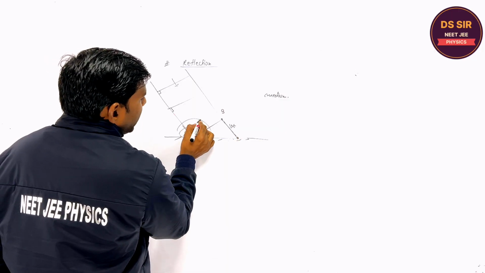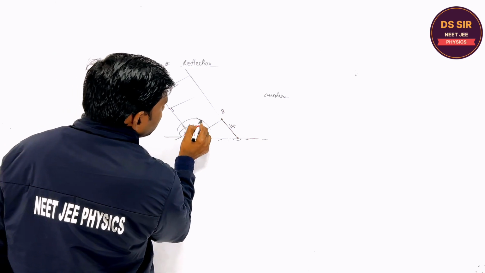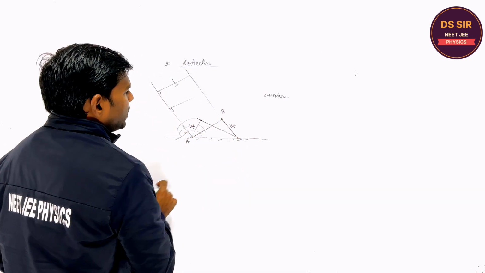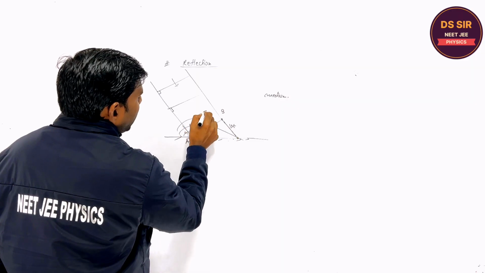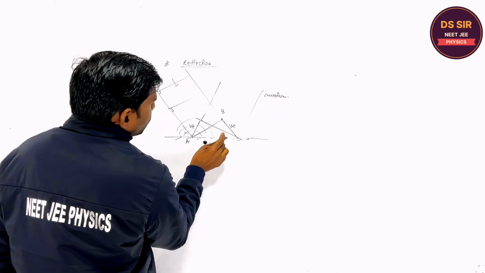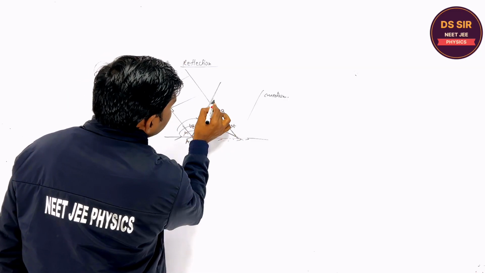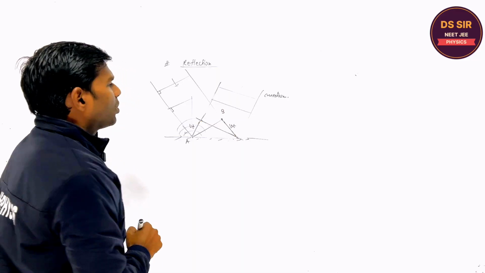You understand? And the new position of the new wavefront is obtained by drawing the tangent upon this. So this is the new position of the wavefront, and then it starts moving in this way. Is it clear or not?